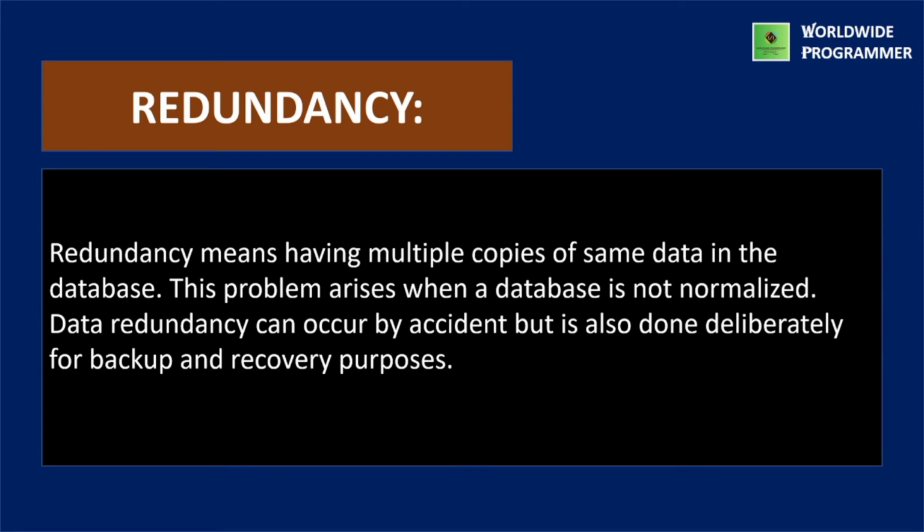What is redundancy? Redundancy means having multiple copies of the same data in the database. This problem arises when a database is not normalized. Data redundancy can occur by accident but is also done deliberately for backup and recovery purposes.